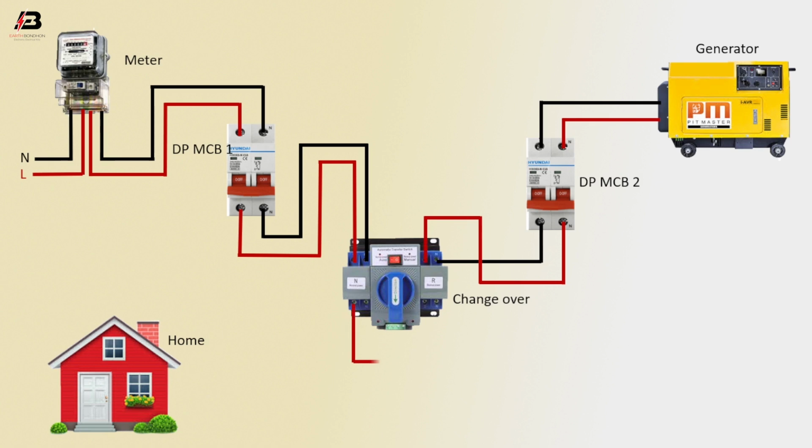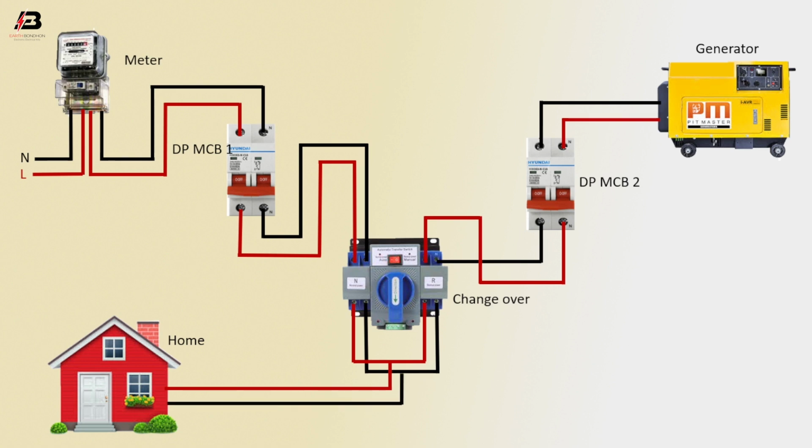In generator and grid line, output line short in changeover, neutral line short in changeover, phase connection to home load, neutral connection to home load. Now this circuit is ready for use.